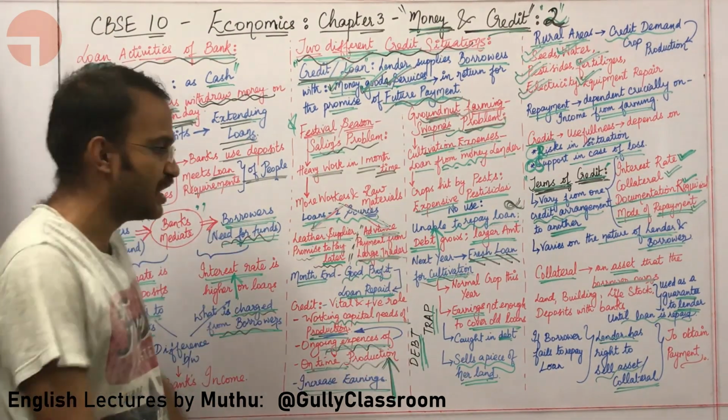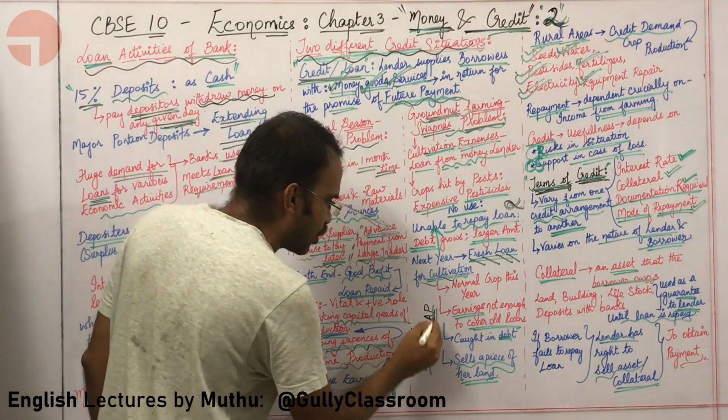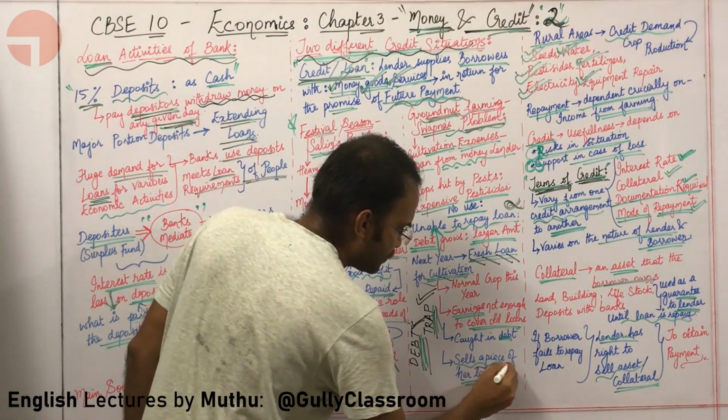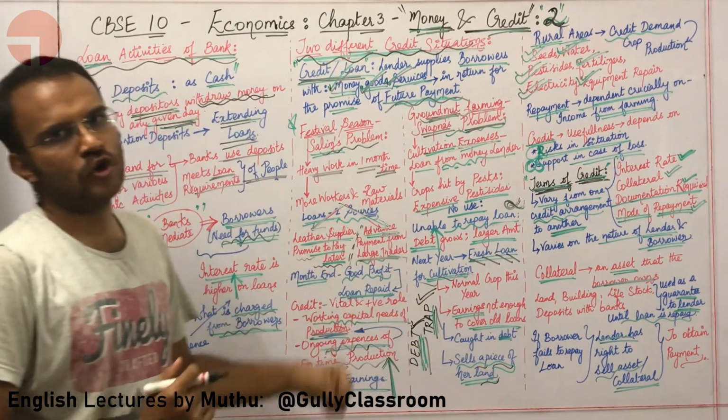Now what is she doing? Caught in a debt trap. This is called a debt trap. Caught in a debt trap, she is selling a piece of her land in order to pay off her loans.